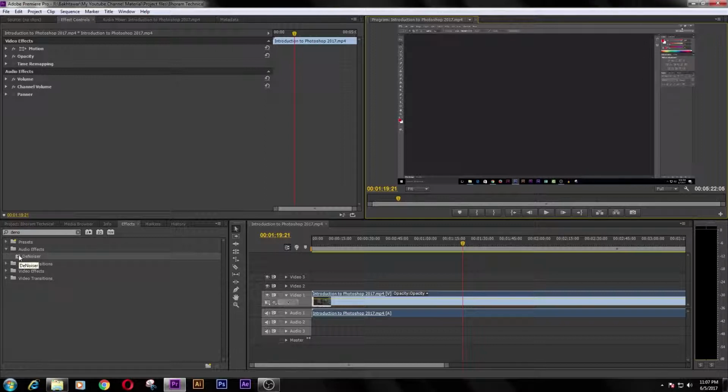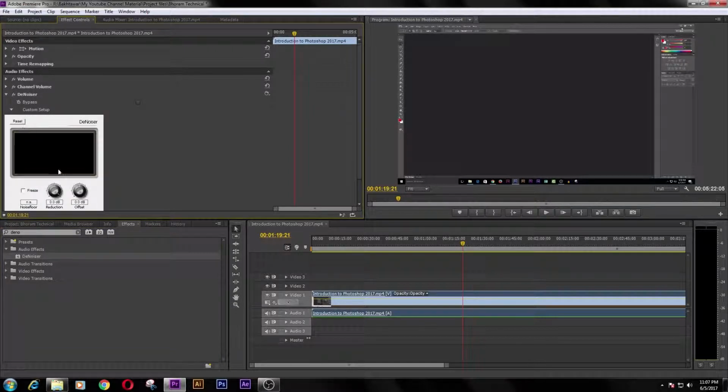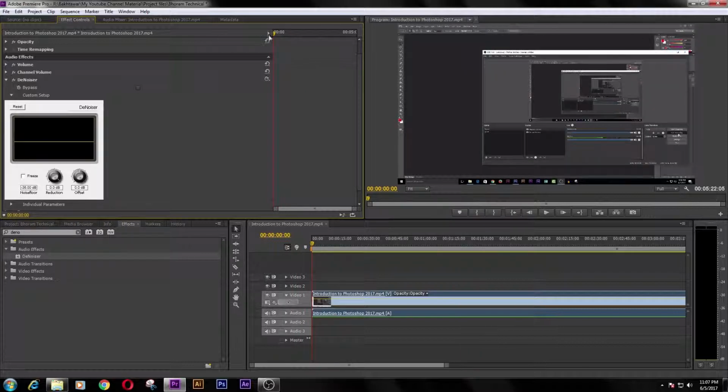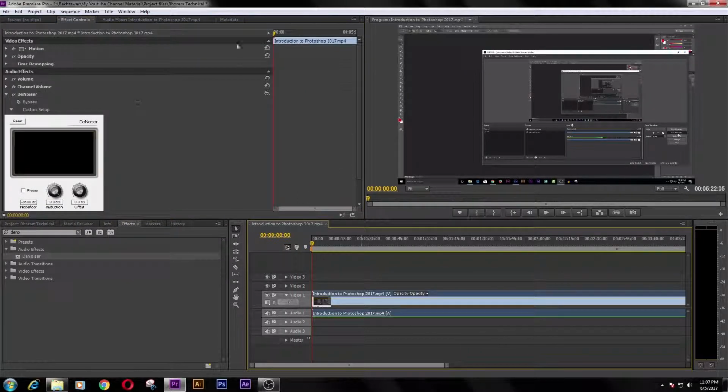So what we are going to do, we drag this plugin effect on the audio, not this one, this one. Place it over right here and go to custom setup and go in the beginning, select the clip and add effect and go in the beginning and type -20, enter.